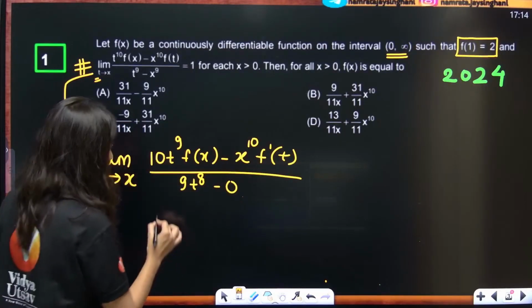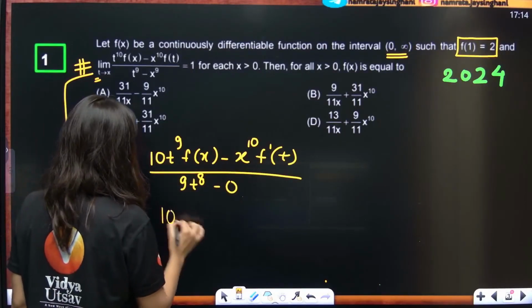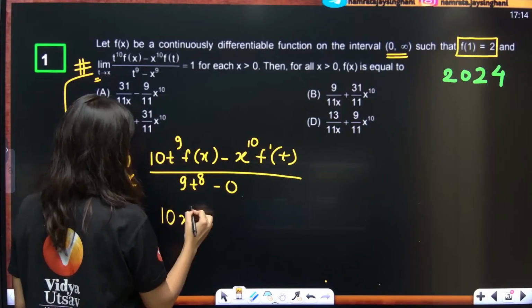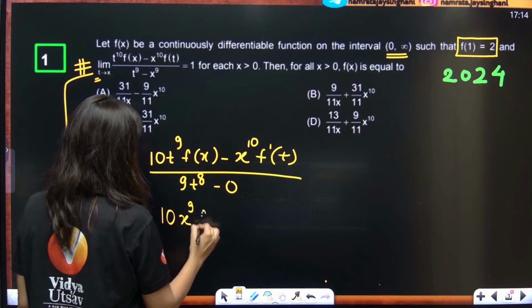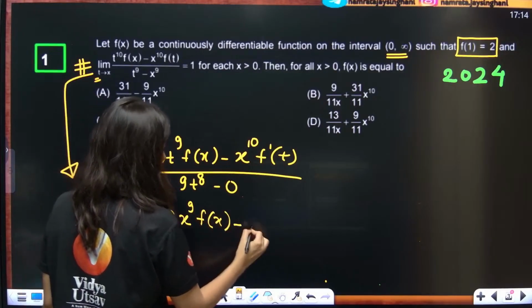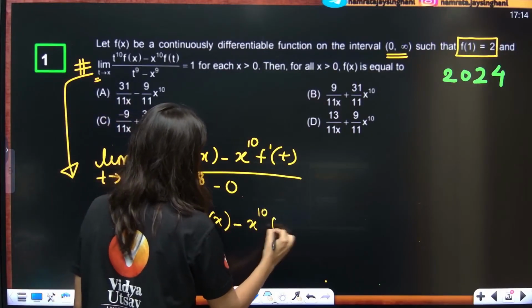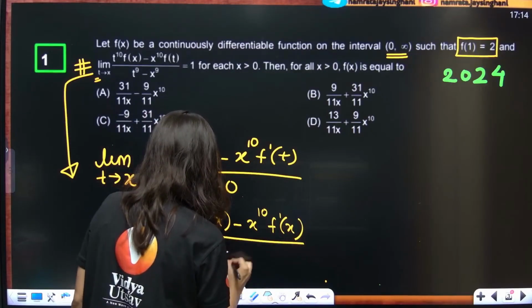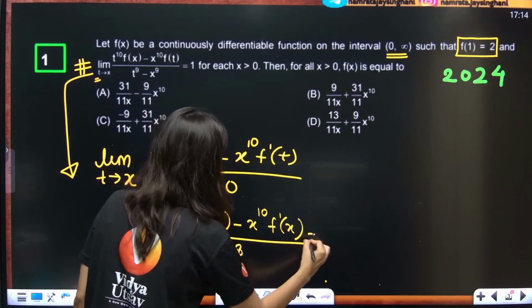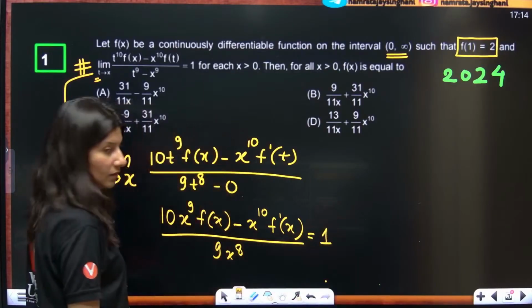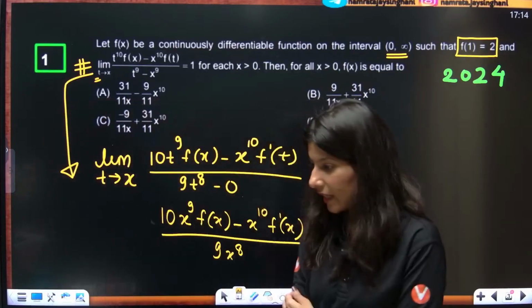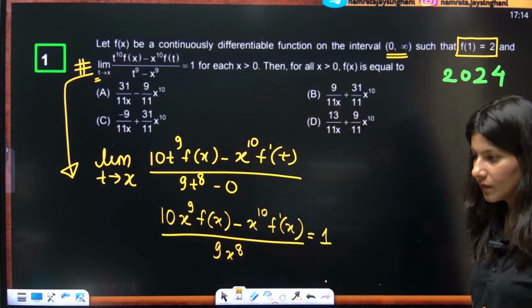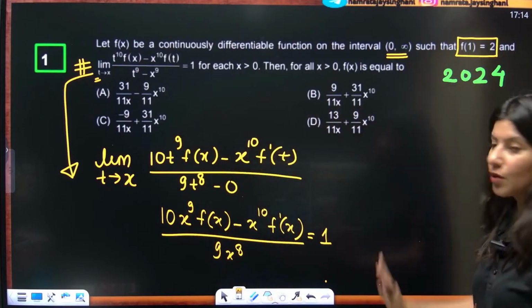If you do that, this is going to give you 10 x power, t will be replaced by x, so 9 f of x minus x power 10 f dash x, upon 9 x power 8, which is nothing but 1. Yes, everybody getting it, understanding it? Okay. Alrighty. So this is what you're going to get.